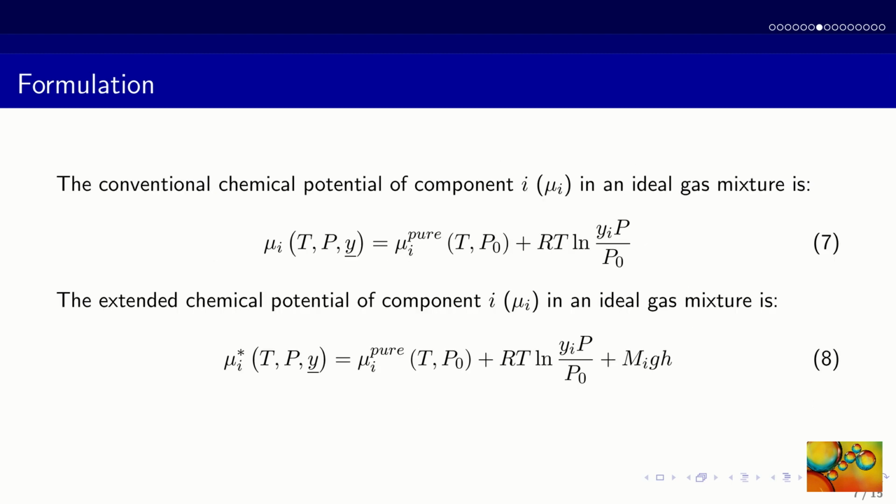The expression for the conventional chemical potential of a component i in an ideal gas mixture appears in equation 7. The first term on the right-hand side of this equation is the chemical potential of the pure ideal gas at the system's temperature and at a reference pressure P0. Equation 8 shows the expression for the extended chemical potential of component i in an ideal gas mixture. Observe that this equation accounts for the effect of gravity through its final term, mgh.